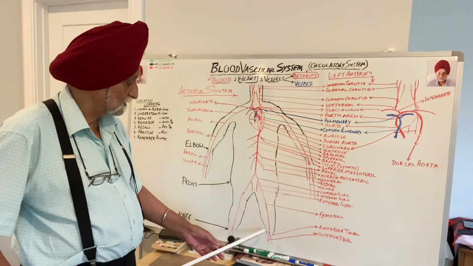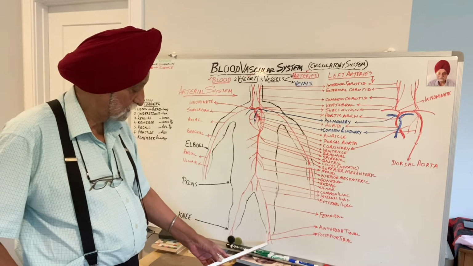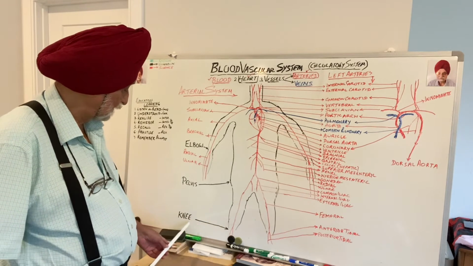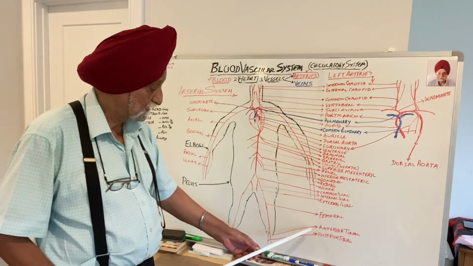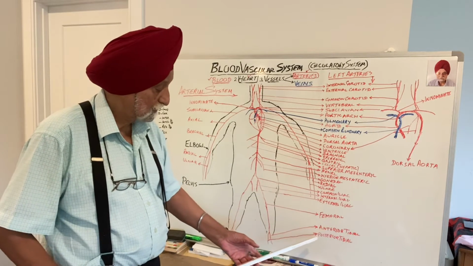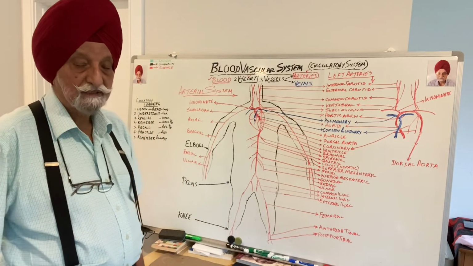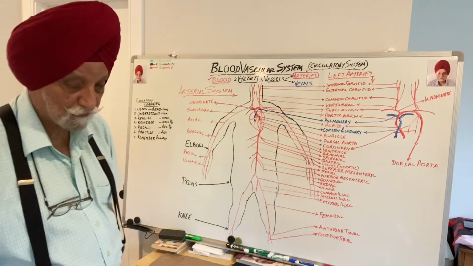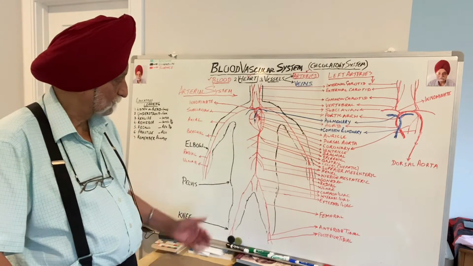The femoral artery then goes down up to the region of the knee, and it gets divided into two, called the anterior tibial and posterior tibial. Sometimes it is also called tibial and fibular, because there are two bones, tibia and fibula.